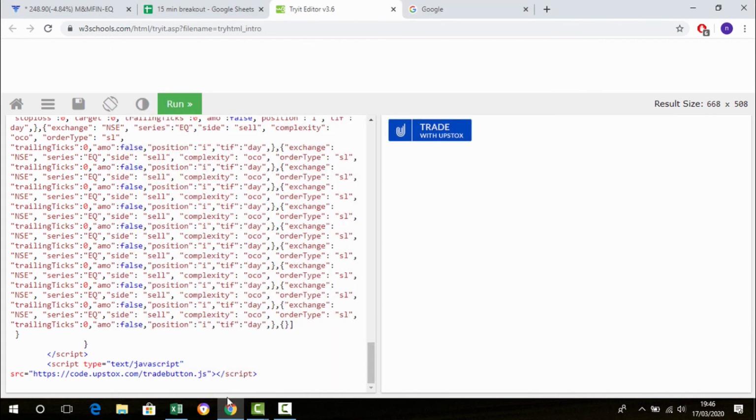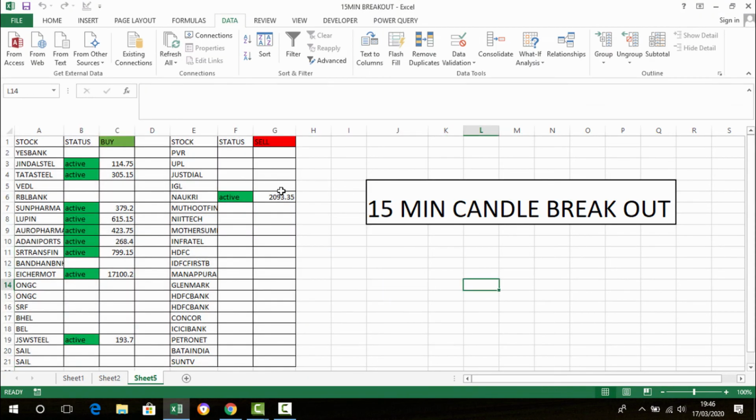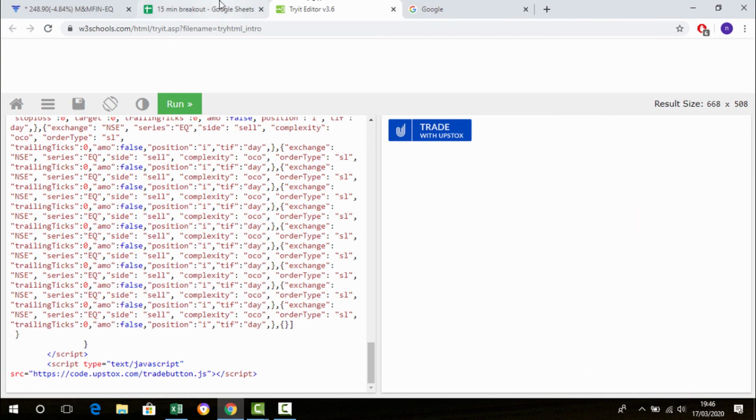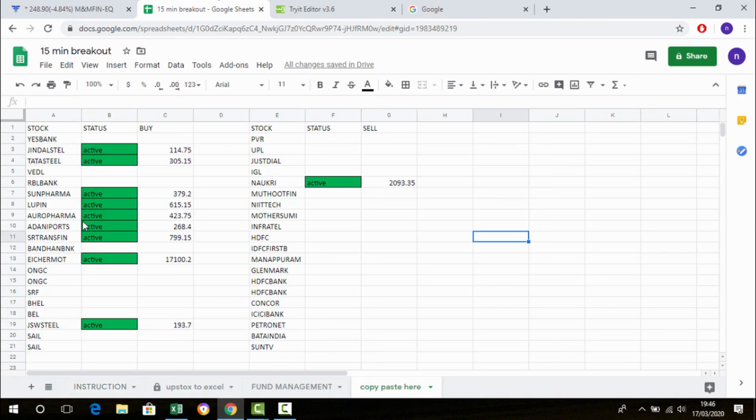So just simple. At exactly 9:30, just go to Data and Refresh All. Once the scanner selects the stocks, just copy the table, Control C, then go back to the scanner. You can see the bottom tab, Copy and Paste Here.